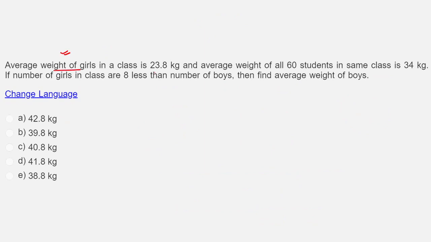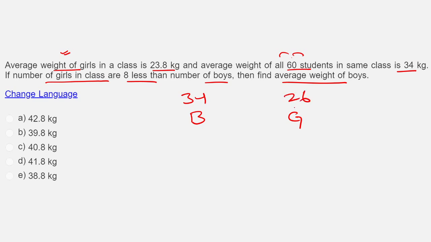The average weight of girls in the class is given to me. The average weight of all 60 students in the same class is given to me. The number of girls in the class is 8 less than the number of boys. Then find the average weight of the boys. All the data is given. Simple allegation question. Boys and girls. 8 less than 60 total. That means what? From 30 I have to adjust 4 and 4. So I'll get boys here as 34 and girls here as 26.